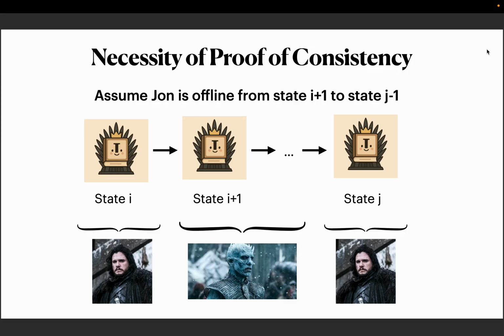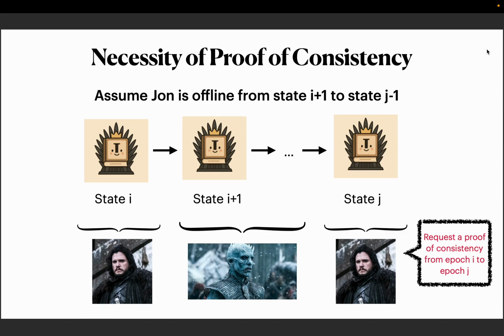The service provider basically changes his public key while he's offline to something malicious and reverses it back to the original before he comes back online. So if John doesn't check those intermediate epochs, he's never going to find out that he was being impersonated by the Night King. And the way that the proof of consistency here helps is that he can ask for a proof of consistency for the period that he was offline to make sure he was not impersonated by a malicious public key.